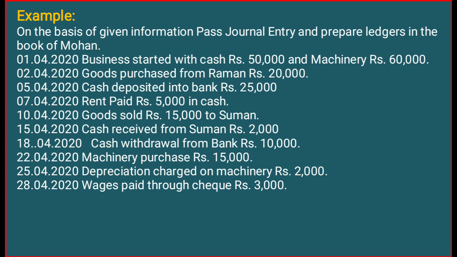So what will be the journal entry of this transaction? Surely the journal entry of this transaction will be cash account debit 50,000, machinery account debit 60,000, to capital account, and we have to write there 1,10,000. Okay, the next.